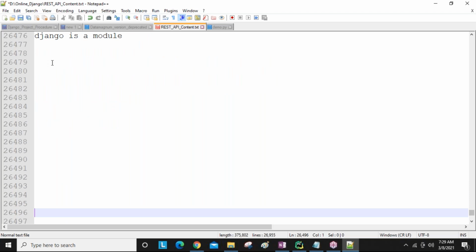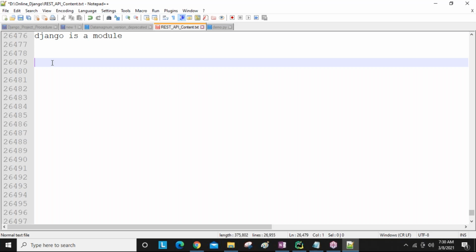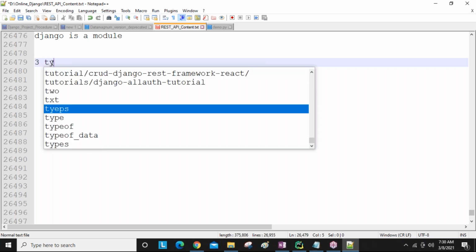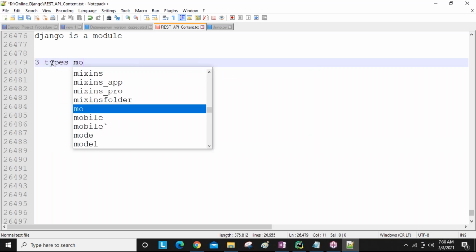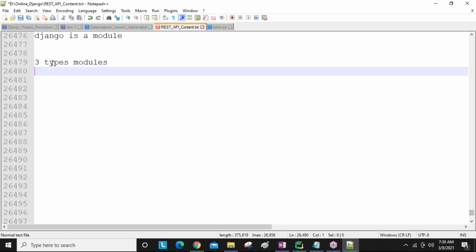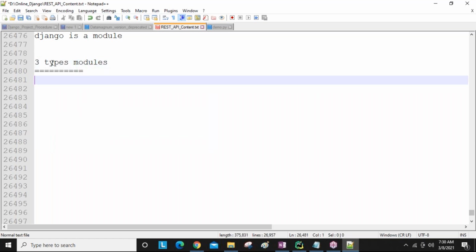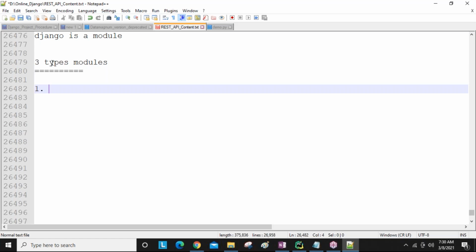In Python, every .py file we are calling a module, guys. Python modules are divided into three types. What are those types, guys? Three types of modules there. First one is